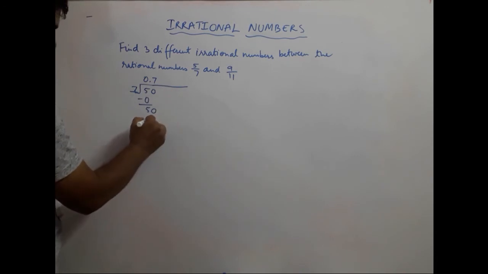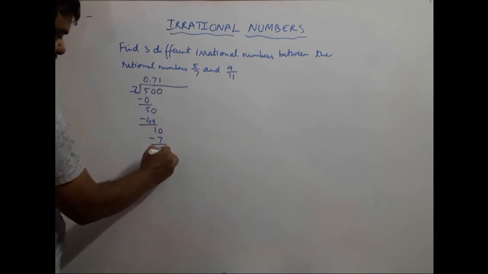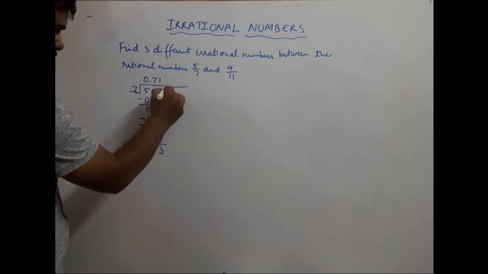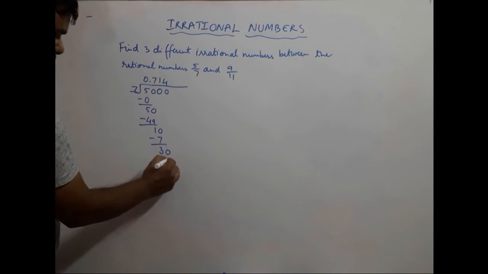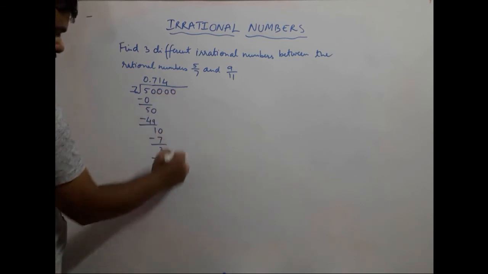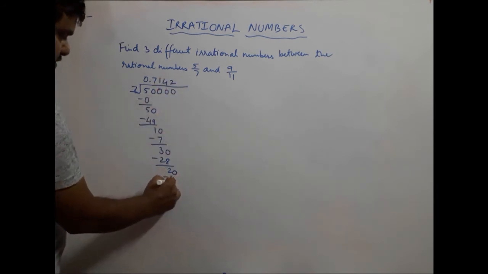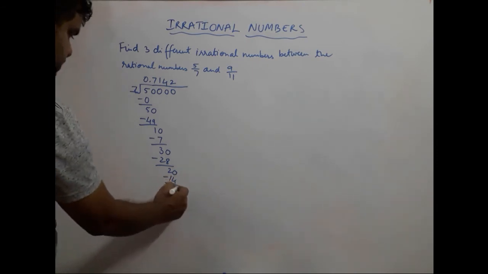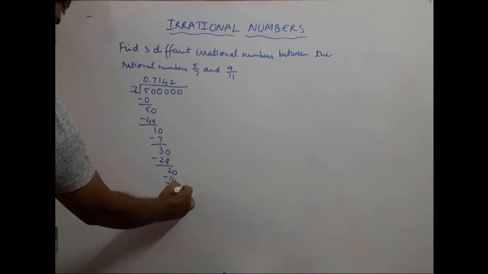7 7s are 49, 50 minus 49 is 1, put a 0 over here, bring it down. 7 1s are 7, 10 minus 7 is 3, put a 0 over here, bring it down. 7 4s are 28, 30 minus 28 is 2, put a 0 over here, bring it down. 7 2s are 14, and we get 6 over here, right? Put a 0 over here, bring it down.